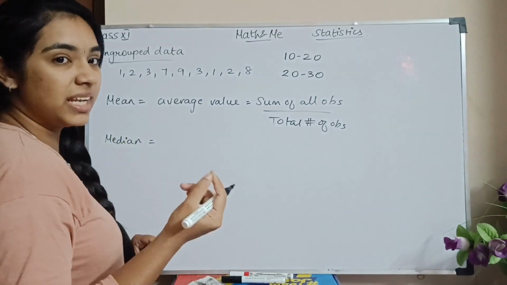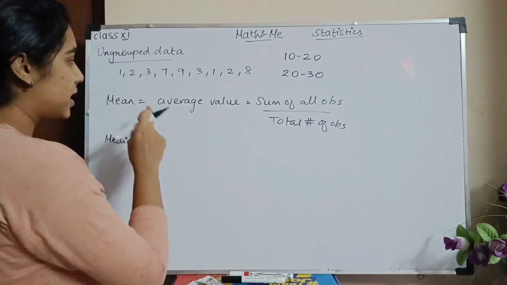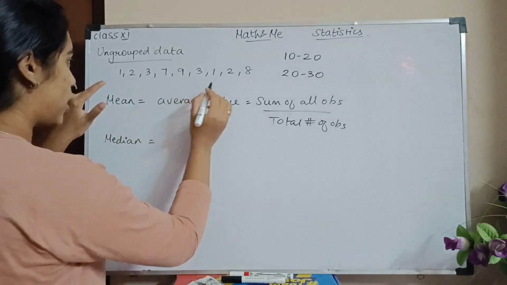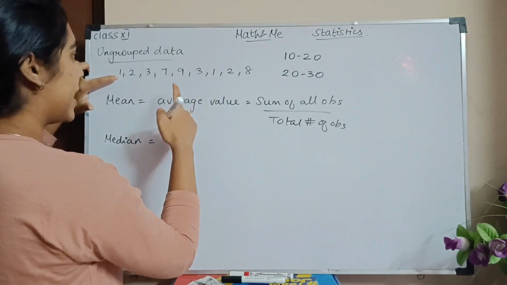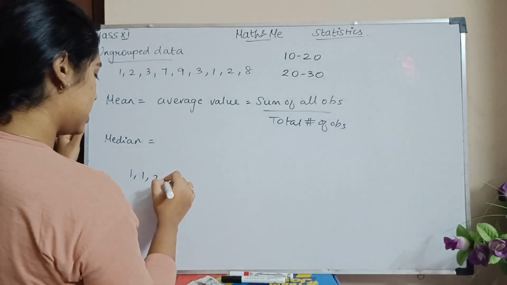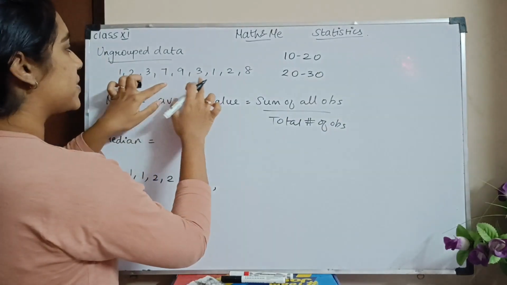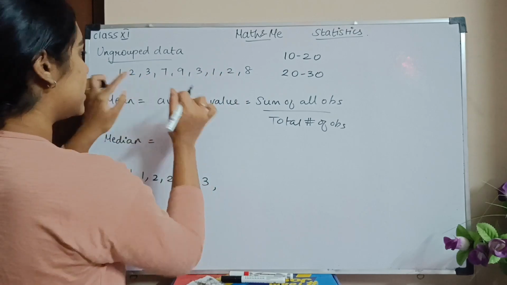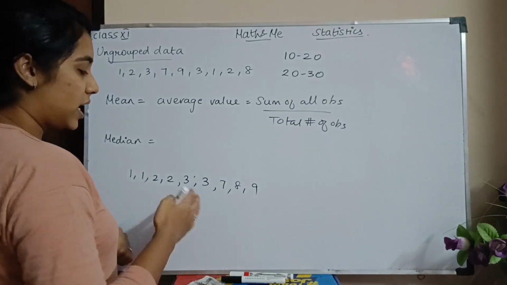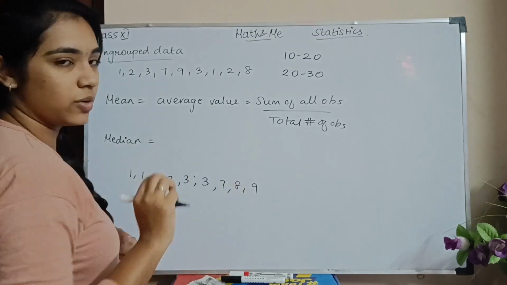So median is the middle value. Middle value na artham, first of all you have to arrange the data that you have in ascending order. Correct? Indha mari random irukka koodadu. So how do I arrange it in the ascending order? What is my smallest? I have 1 and 1. So 2 ones. 1, 1. Then what do I have? 2, 2. Rendu vaati 2. Then I have 3 and 3. 3 is also repeated twice. Then I have 4, 5, 6 edume illa. So I have 7. Then I have 8. Then I have 9. So I have arranged my values in the ascending order. So I have 1, 2, 3, 4, 5, 6, 7, 8, 9 values. Okay, I'm just cross checking.